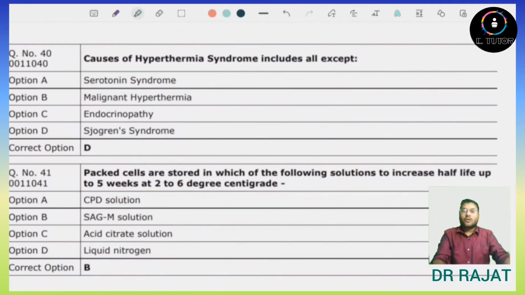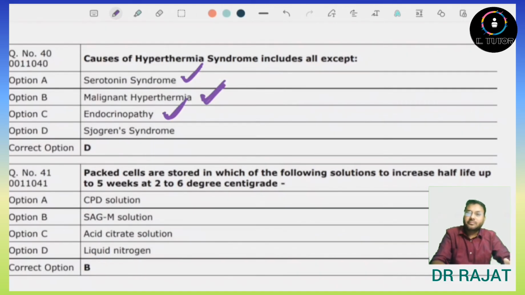Next question is cause of hyperthermia syndrome includes all except. So in hyperthermia syndrome, all those conditions are there which will lead to the increase in the body temperature, or the hyperthermia. So first is serotonin syndrome. This is true. We know that in serotonin syndrome, increase in the body temperature is there, hyperactivity is there. Malignant hyperthermia is of course related to the hyperthermia. Endocrinopathy, this is also true. Endocrinopathy will lead to the hyperthermia. If we talk about any endocrinopathy such as the hyperthyroidism,